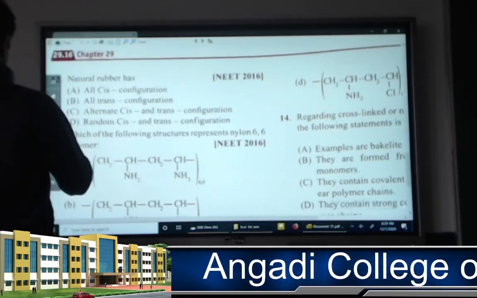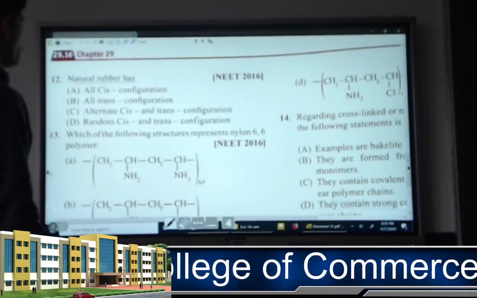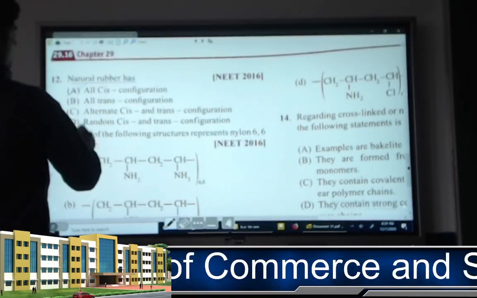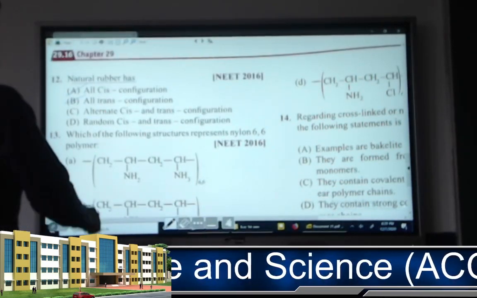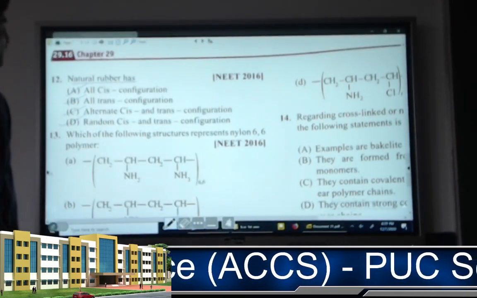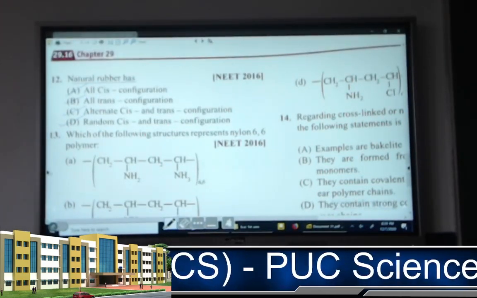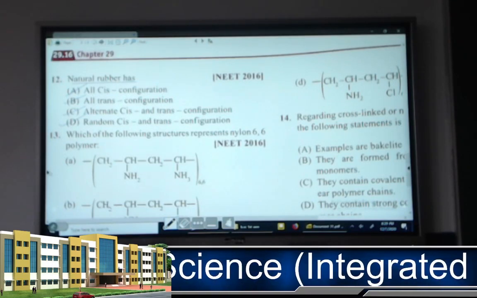Next question. Natural rubber has option A, cis configuration, option B, trans configuration, option C, alternate cis and trans configuration, option D, cis and trans configuration. For this you need to find out the answer.